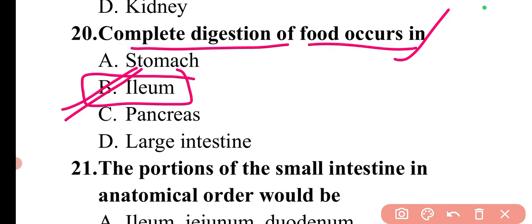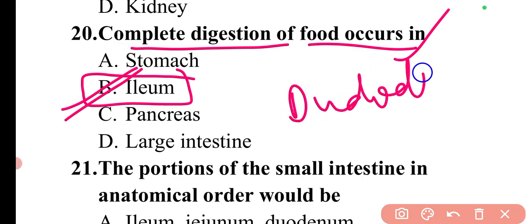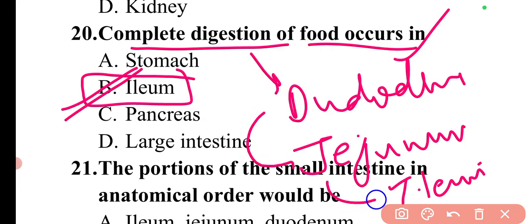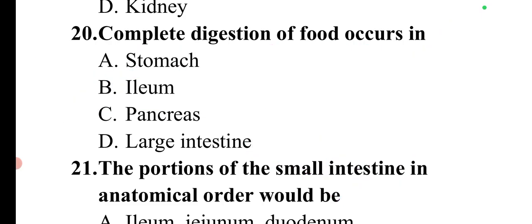So basically there are three parts. First is the duodenum, then there is the jejunum, and then there is the ileum. So the duodenum is the first part, then the jejunum is the second, and then the ileum. So this is the correct order. Ileum is the last part of the small intestine where the complete digestion of food occurs.